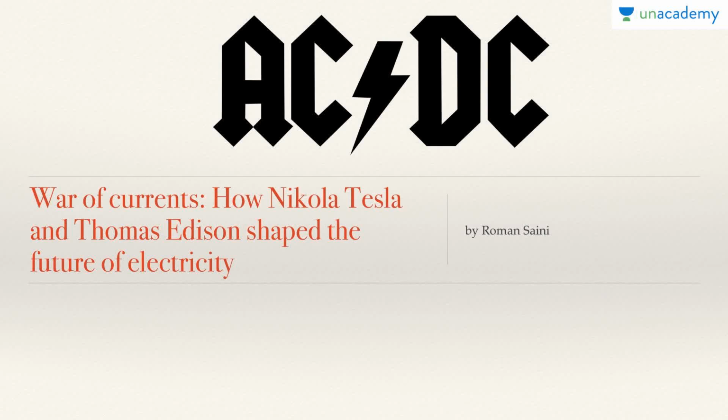So we are discussing the war of currents and how Nikola Tesla and Thomas Edison shaped the future of electricity. This is a fight between AC and DC current. Before we start, you need to know the difference between AC and DC current.